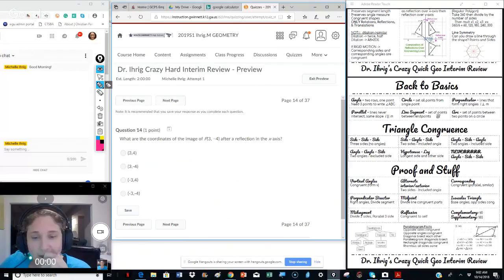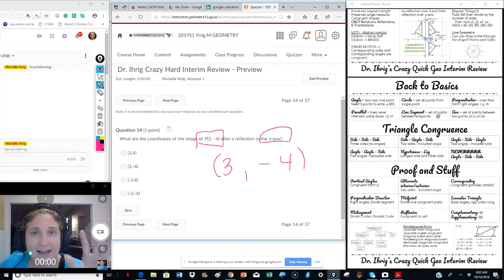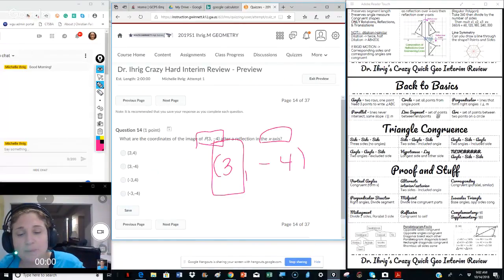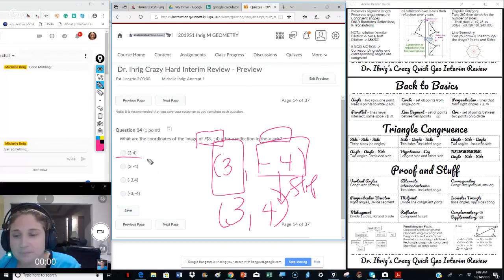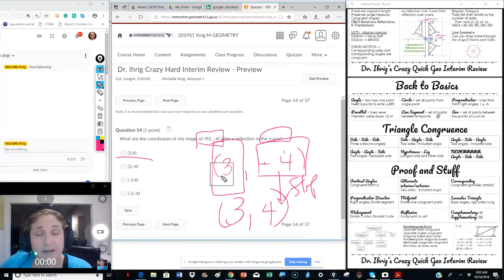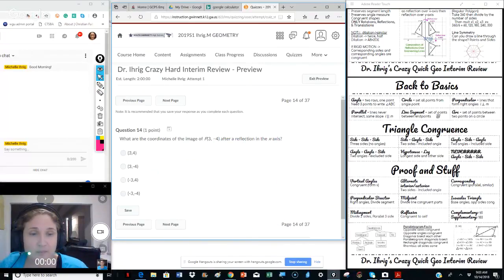Next, what are the coordinates of the image of P (3, -4) after reflection over the x-axis? Remember that when you reflect on an axis, the axis that you're reflecting on stays the same. So it's like this point went to X's house, X stays the same, he's in charge. And then the other guy has to flip. So the answer is (3, 4). If it was the y-axis, then -4 would stay the same, and then 3 would flip. Next page.